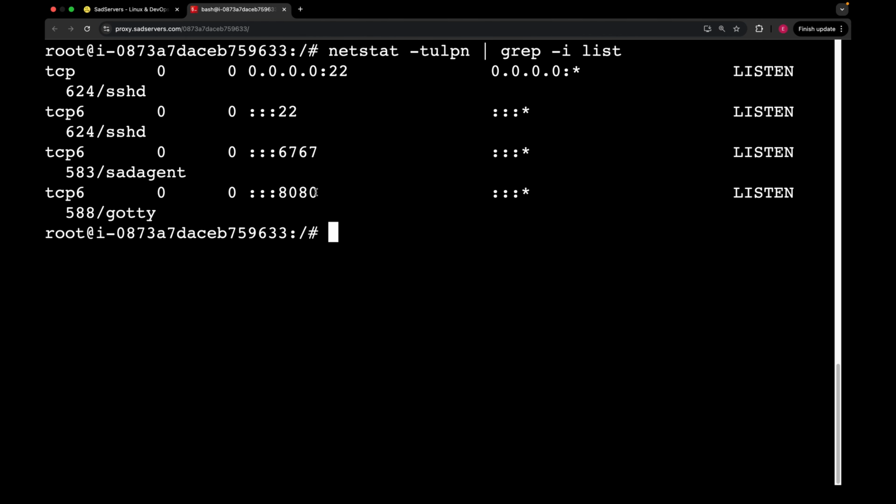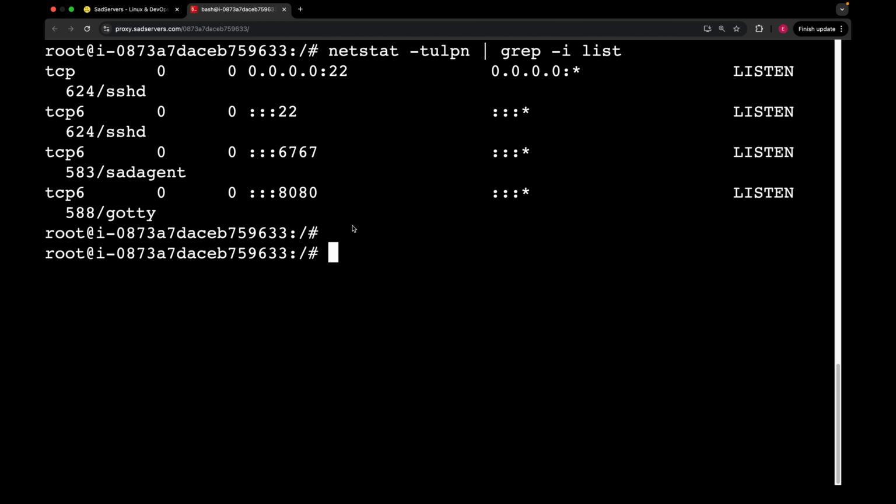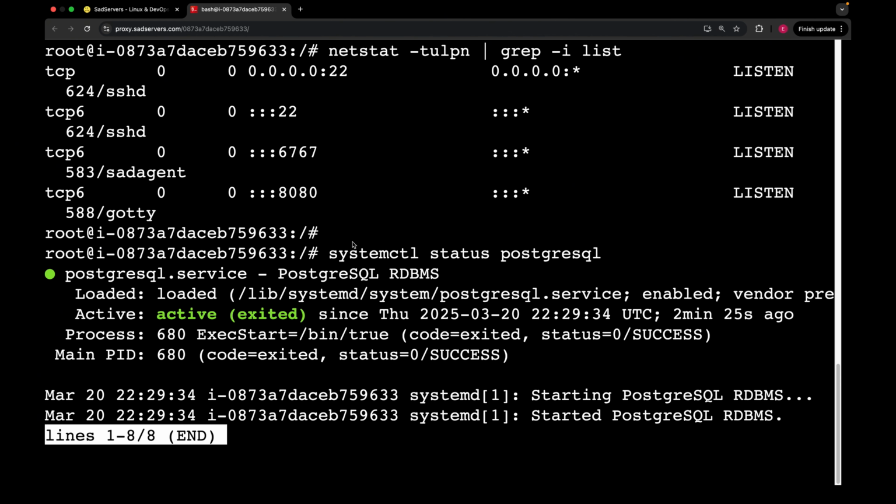So looks like this port is not listened. I mean port 5432, that's for PostgreSQL, is not listening. So let's check the description. It says in our case Postgres is managed by systemd as a unit with name postgresql. I'm just gonna copy the systemd unit name. Let's do systemctl status postgresql. So looks like it is active, but it's not in running state. So probably it started successfully, but it exited immediately.